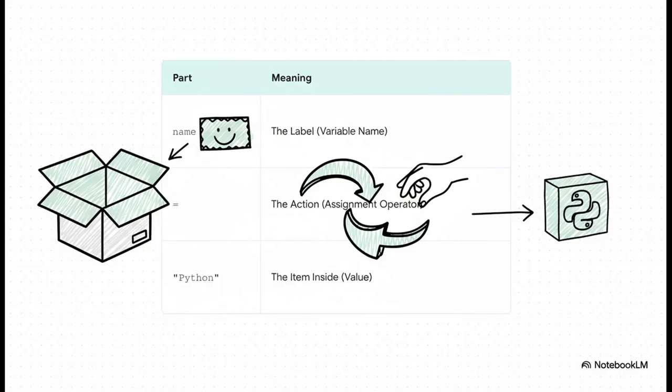All right, let's break this down piece by piece. First up, you've got name. That's our label, or what we call the variable name. Then you see the equal sign. Now, in programming, this is super important. It's called the assignment operator. It's the action of assigning, or putting something into the box. And finally, you have the word Python in quotes. That's the actual item we're storing inside. So you have the label, the action, and the item.